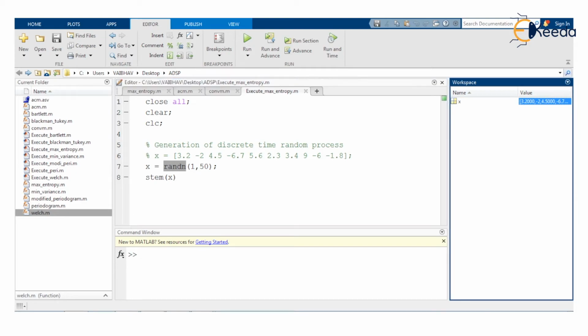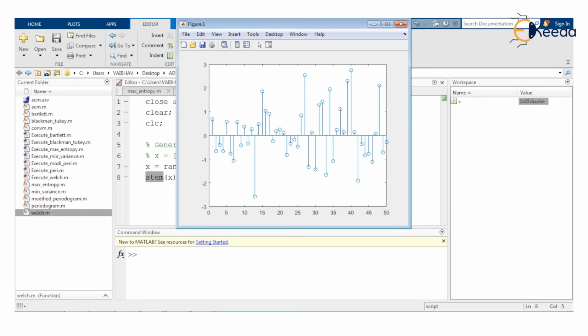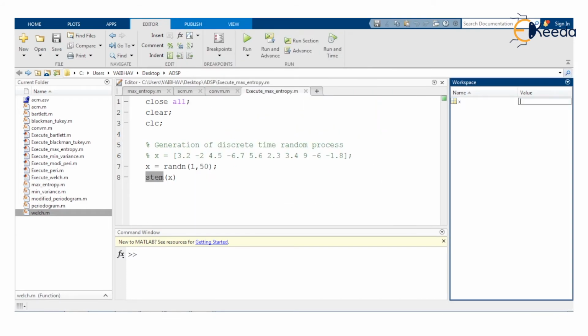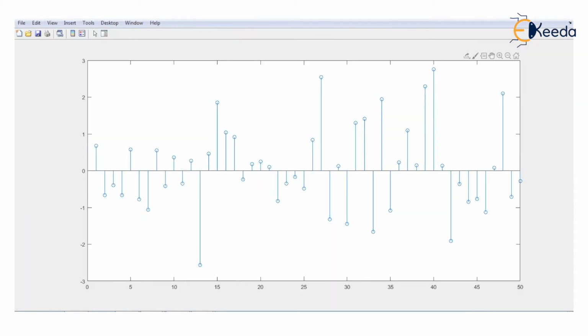Now if we execute, we want the dimensions with the value 50, and also get them plotted with the help of the function stem. Executing this program, you can see in the workspace the variable with the dimension 1 by 50 of the type double, whereas we have been provided the plot where we have the first sample value with the amplitude